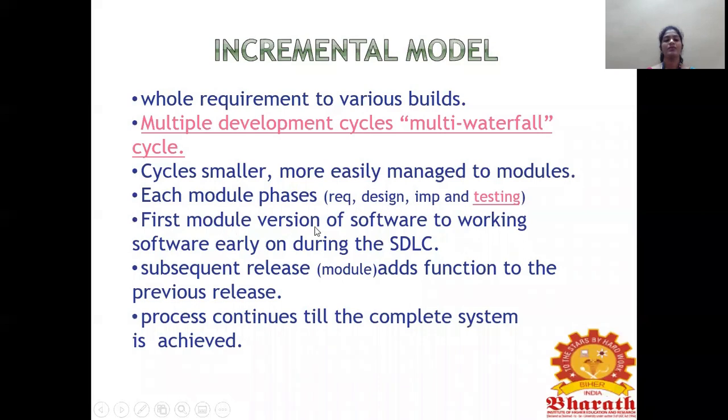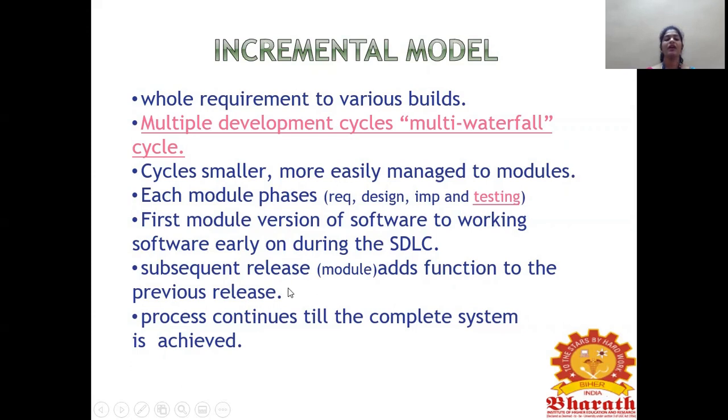And the first module is the software, that is like a working software. Okay, so before completing the full SDLC cycle, it will create some module. That module looks like a working software. Okay, next is the subsequent release. So once one module is developed, that module will be released subsequently, and that adds a function to the previous release.